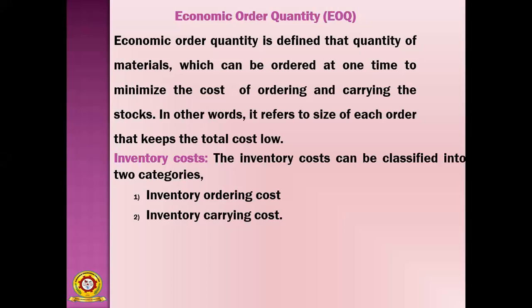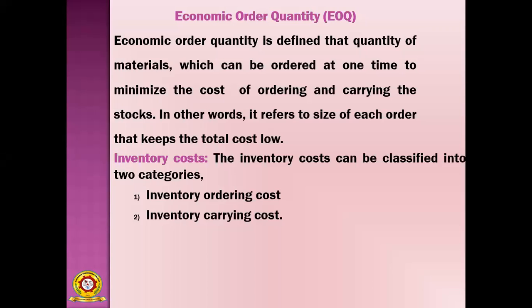So whenever you put the order in an economical way, with the economic order quantity, then you are getting profits, and you have to minimize the ordering cost and carrying cost also.